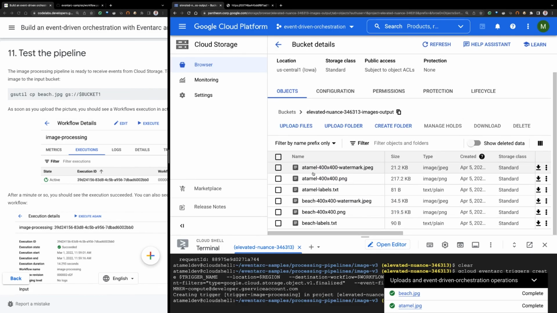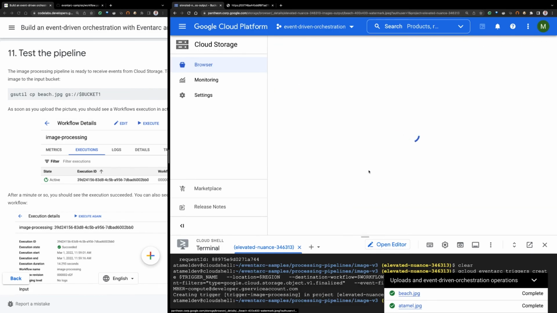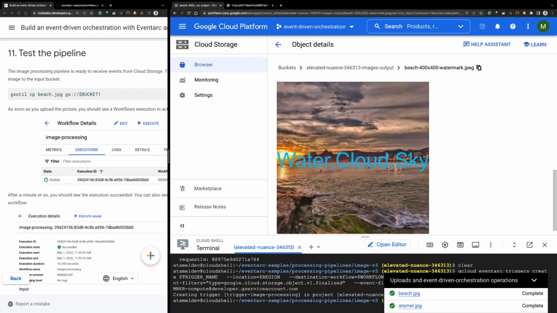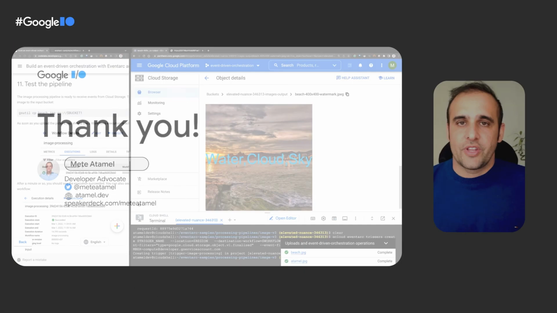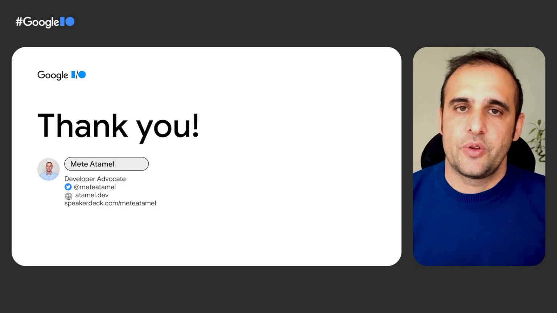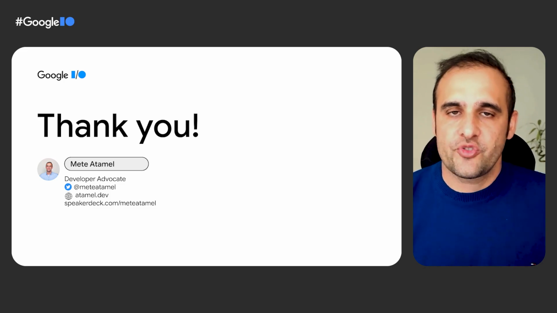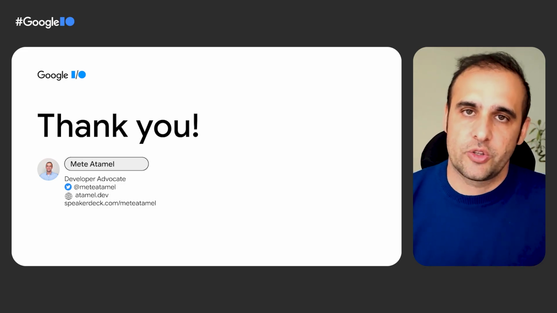And then the other picture, the beach one, is more interesting. You see that it says water, cloud, sky, again the same kind of thing from there. So this concludes our Codelab. You've seen how to combine an event-driven and an orchestrated architecture into one.